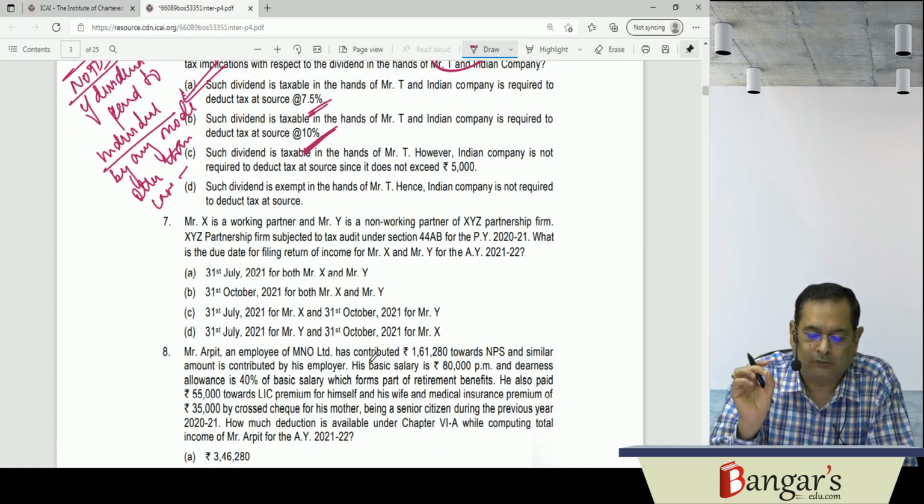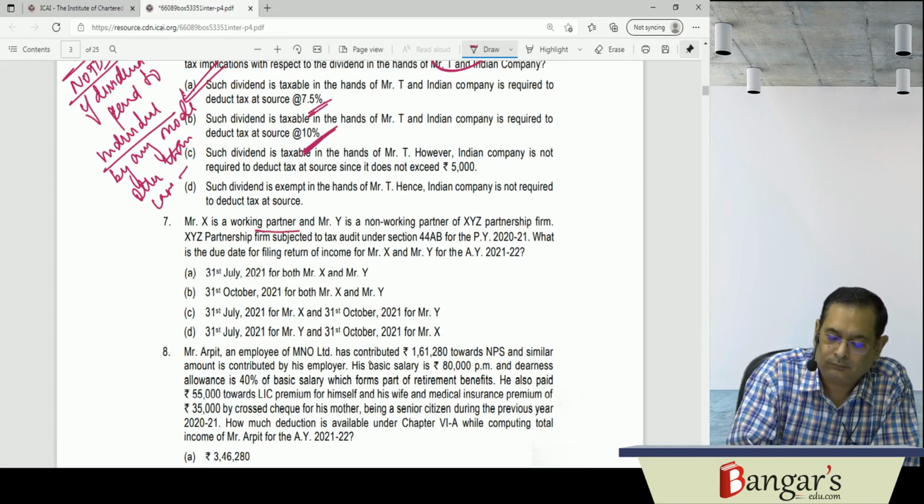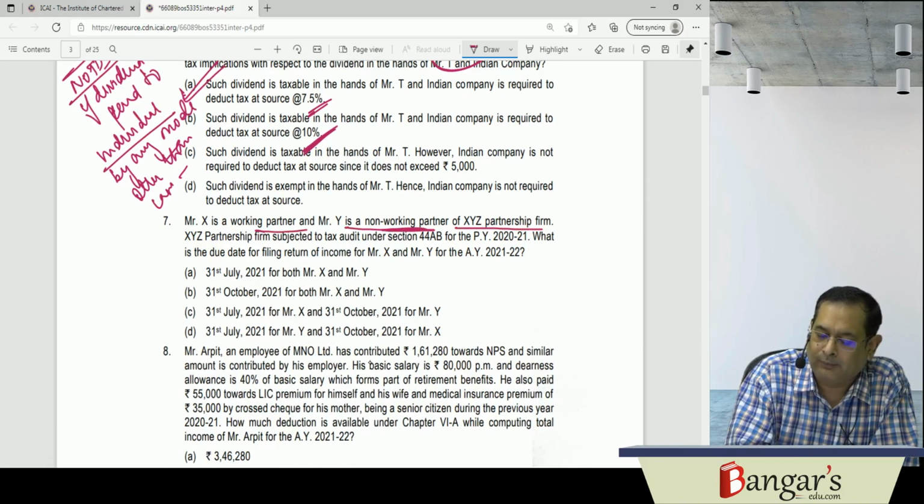Now, Mr. X is a working partner and Mr. Y is a non-working partner in XYZ partnership firm. XYZ partnership firm's accounts are audited for the relevant financial year. What is the due date of filing the return of income of Mr. X and Mr. Y for the assessment year 21-22?